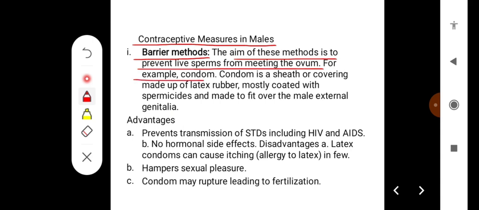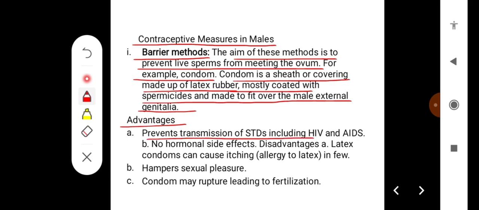For example, condom. A condom is a sheath or covering made of latex rubber, mostly coated with spermicides, and made to fit over the male external genitalia. Some advantages of condoms are they prevent transmission of sexually transmitted diseases including HIV or AIDS, and they have no hormonal side effects.